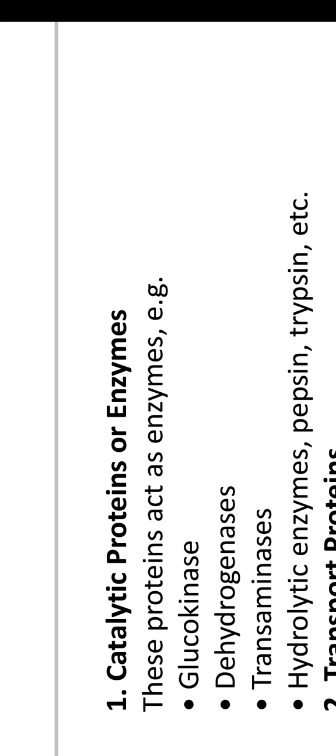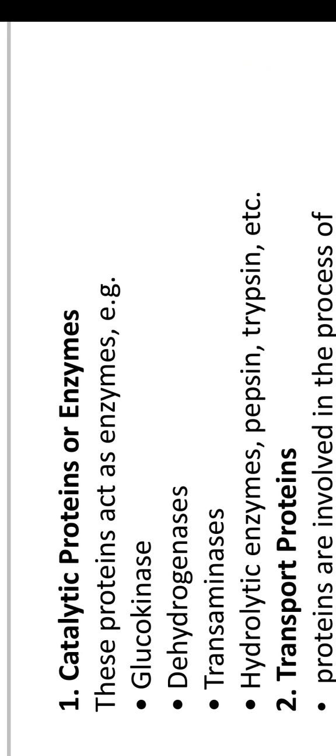For example, glucokinase, dehydrogenases, transaminases, and many more enzymes. Catalytic proteins are enzymes that act as catalysts that enhance, speed up, or accelerate reactions of our body.